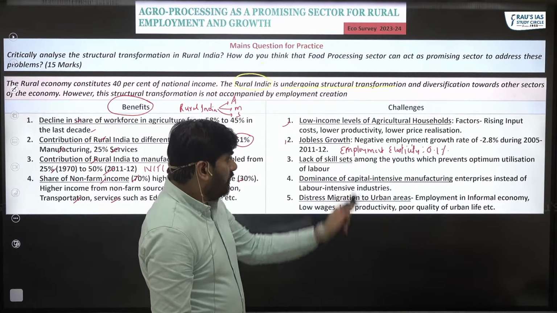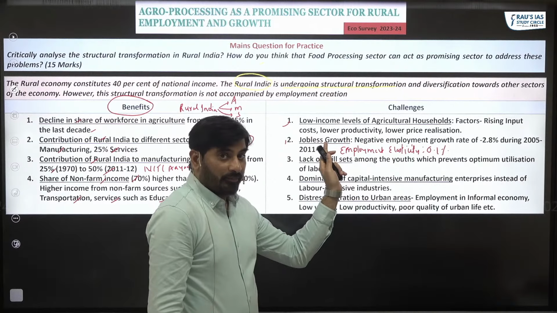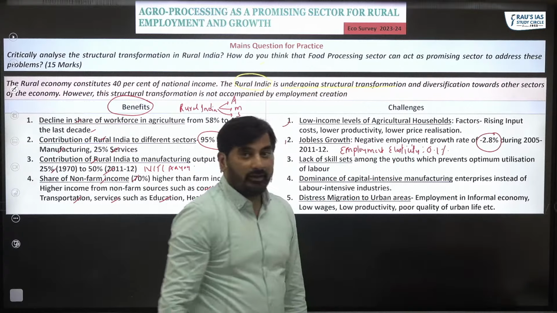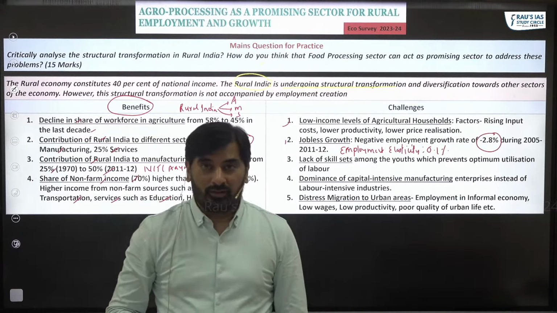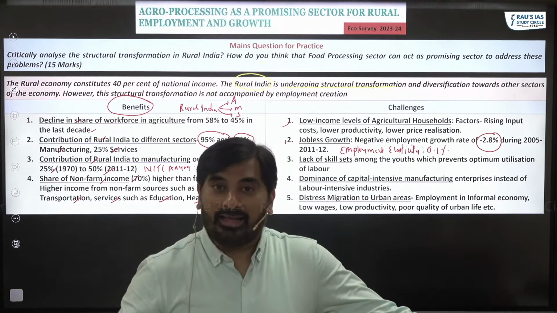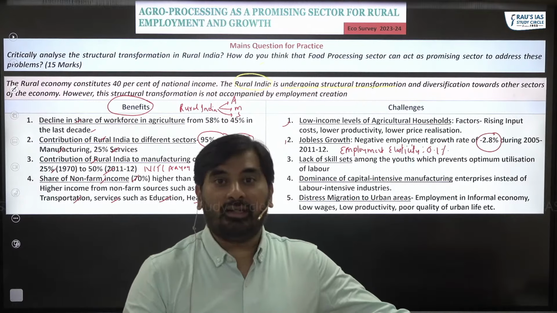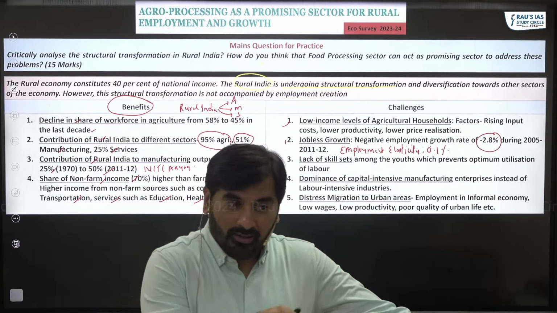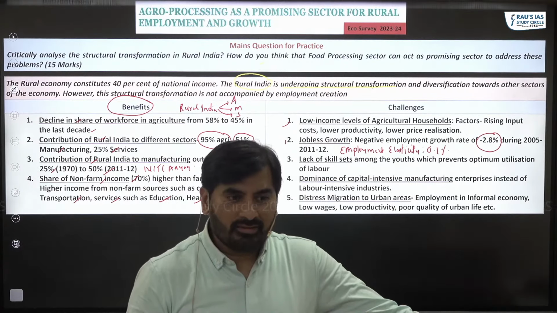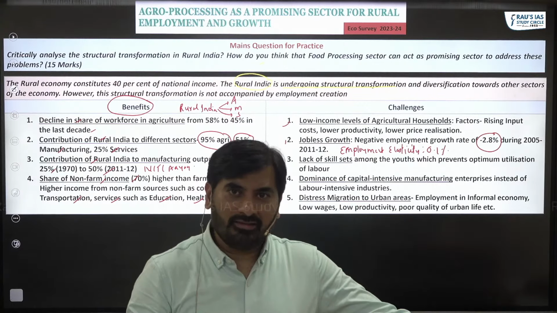But if you look at the employment growth rate in the rural areas, it is minus 2.8. It is not even positive, it is negative. Minus means rather than creating jobs, jobs are getting destroyed in rural areas. Getting that point? That is why the employment growth rate is negative, which obviously means that people are leaving agriculture sector.